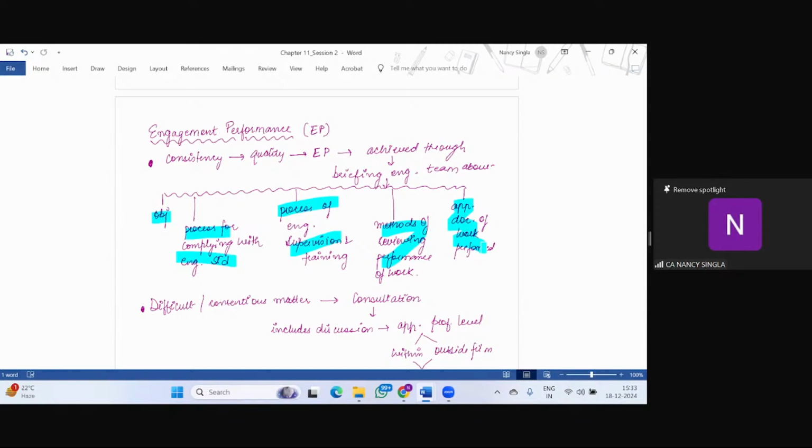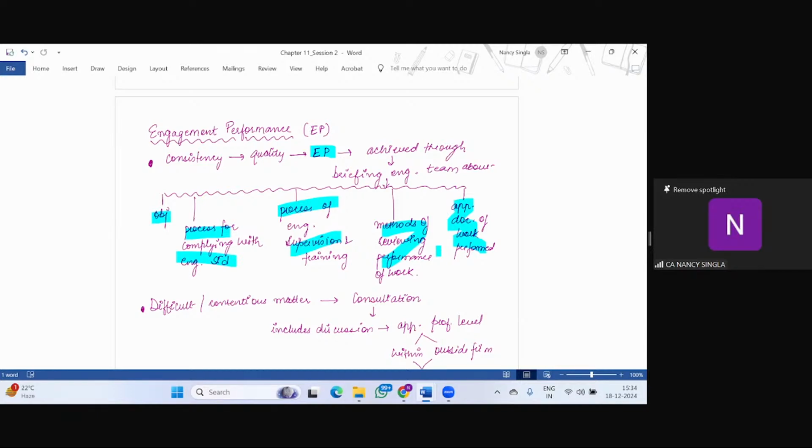So with respect to engagement performance, this is what EP means here, it should be achieved through briefing the engagement team about various things like the objective, the process for complying with engagement standards, process of engagement supervision and training, methods of reviewing the performance of work, and the appropriate documentation of the work performed, right?